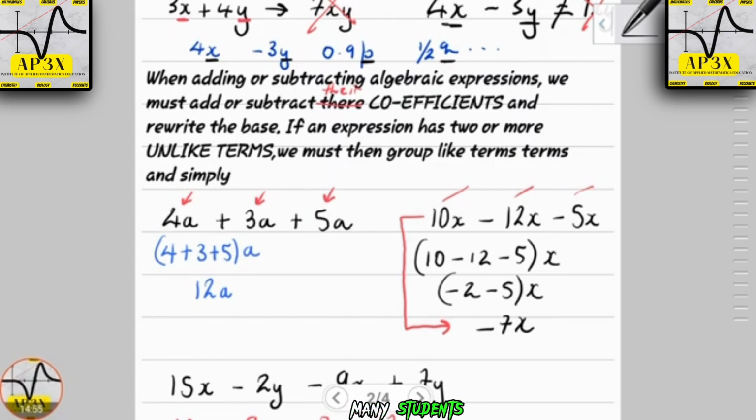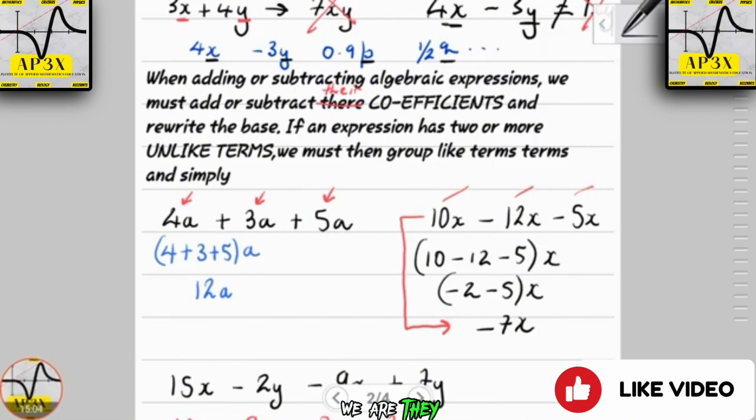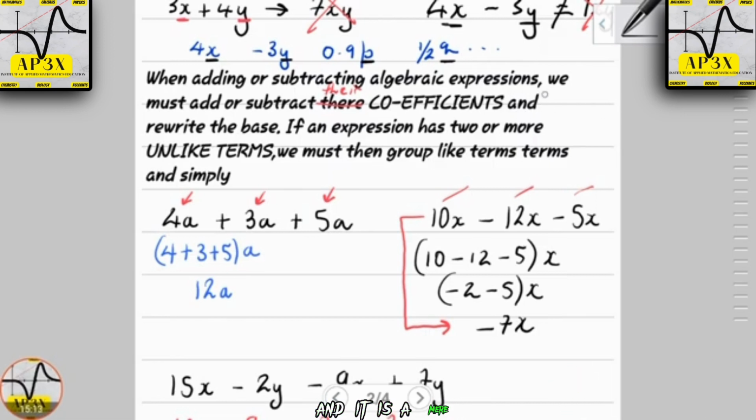So many students have this notion, this ignorant notion, and ignorant meaning in a positive way, where they are not aware of exactly what is meant by adding algebraic expressions. If you understood what these were before watching this video, then a statement like how can you add x to y would not be a question to be asked.